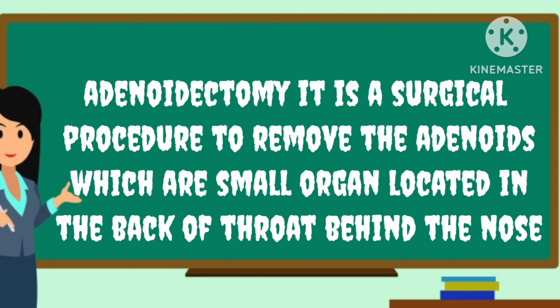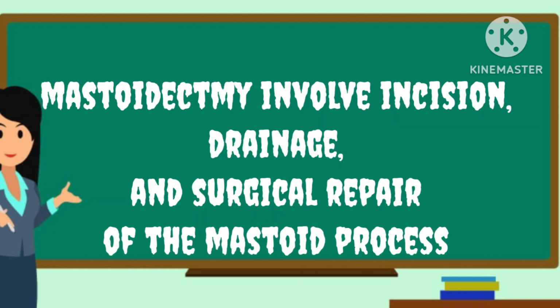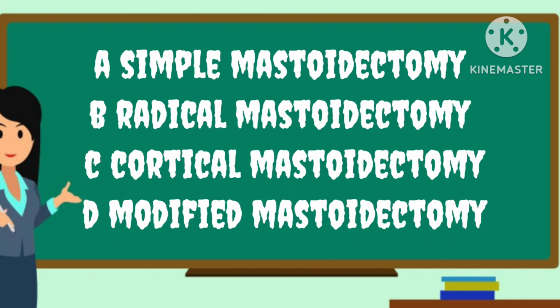Adenoidectomy is the surgical procedure to remove the adenoids, which are small organs located in the back of the throat and behind the nose. Mastoidectomy involves incision, drainage, and surgical repair of the mastoid process. Types of mastoidectomy are simple mastoidectomy, radical mastoidectomy, cortical mastoidectomy, and modified radical mastoidectomy. In simple mastoidectomy, the surgeon either makes an incision behind the ear to access the mastoid region and remove the infected air cells, or approaches through the ear.